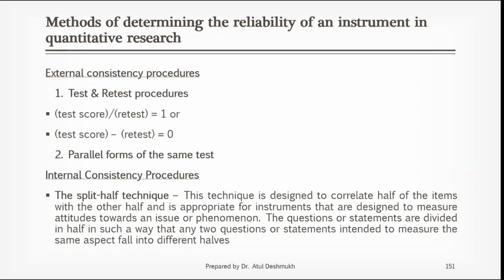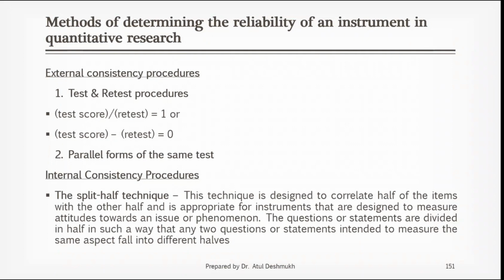And I will calculate the attitudinal value for the first 5 and the next 5. If it is almost similar, then we can say it is reliable, because the first 5 statements and the next 5 statements have almost similar attitudinal value. Then we can say that they are giving a similar message, or they have similar consistency, or similar reliability.